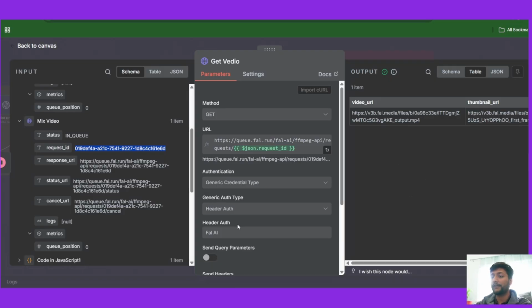Make sure you have your credentials because you need an API key from FileAI as well. You need an API key from KaiAI. You need an API key from FileAI. You need to connect those in here.